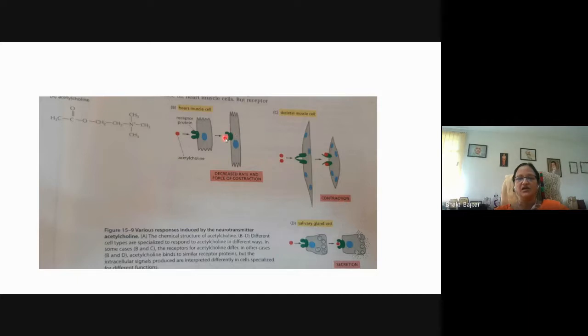So here it was decreased rate and force of contraction, it is in the relaxed form, but here it will be more contraction type. And in case of the salivary gland, when it binds, it causes the release of neurotransmitters or the release of intracellular metabolites. In this case, it is causing the release of the molecules.